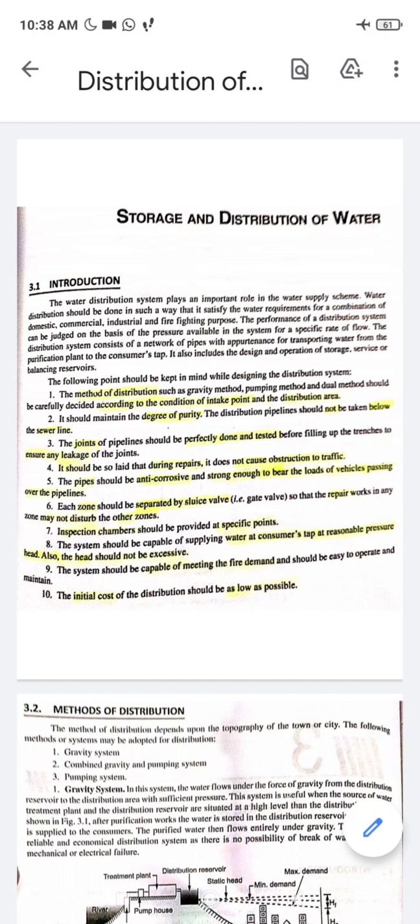The next point is that it should be so laid that during repairs it does not cause obstruction to traffic. Okay, this condition is not much prevalent in Indian small cities because when water pipeline or sewer pipeline repair work is going on, the population and the travelers are generally affected. In Lucknow we can have an example: the roads near Shani temple and near Parivartan have been dug up for months now.